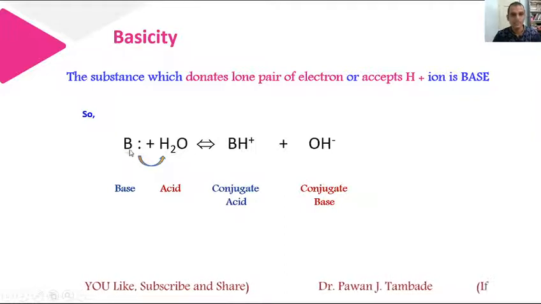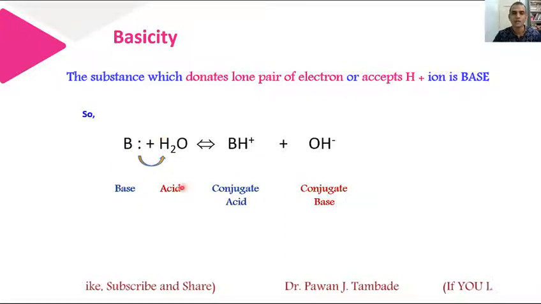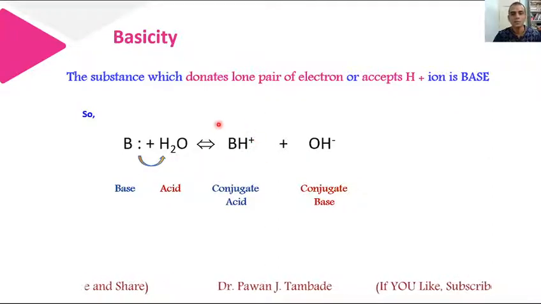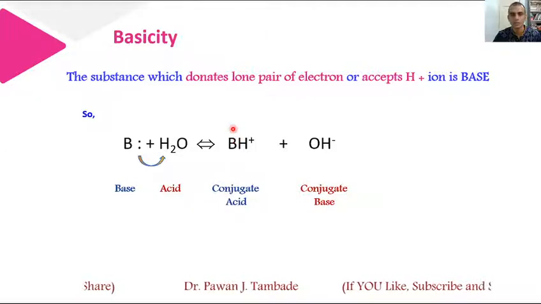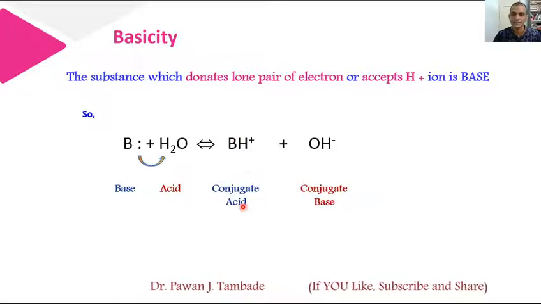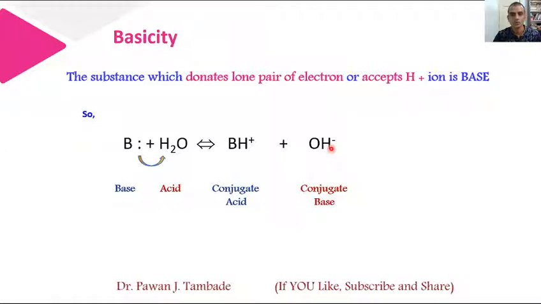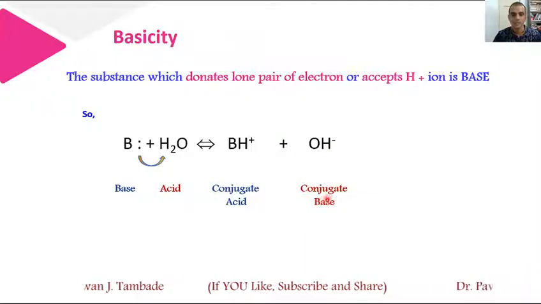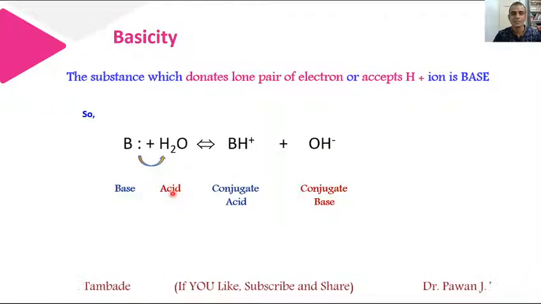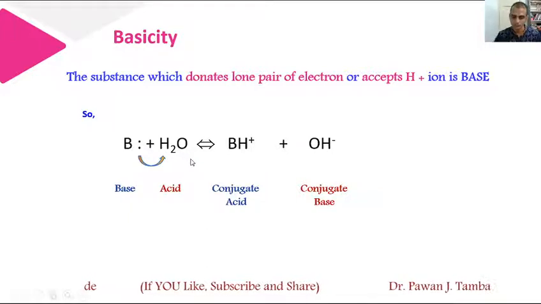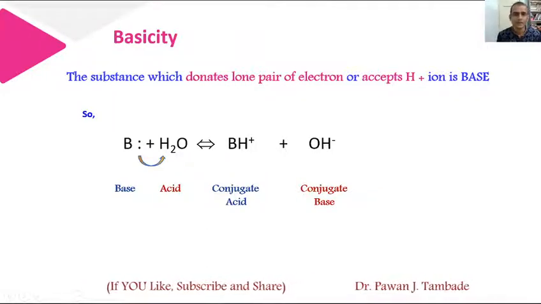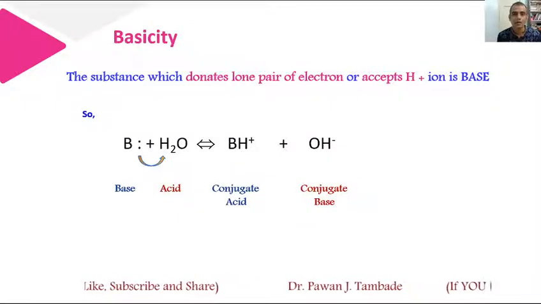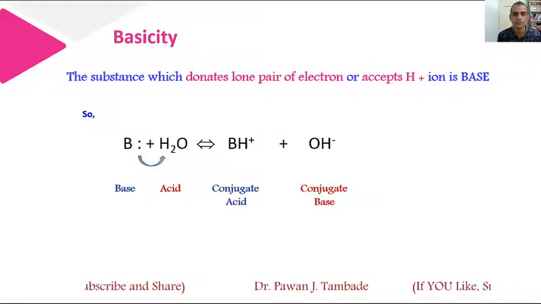So in this reaction, B acts as a base, and the water molecule acts as an acid. If you look at the backward reaction, BH positive will show a tendency to donate a proton, that is H positive ion, so it acts as an acid, and OH negative ion will show a strong tendency to accept H positive ion, so it acts as a conjugate base. So these are the conjugate acids and bases in this formal reaction. Now when an organic chemist thinks of a base, then ammonia or a derivative of ammonia comes to mind.